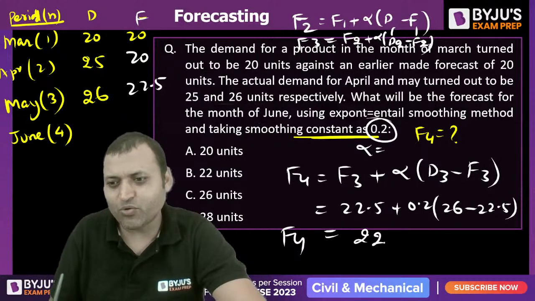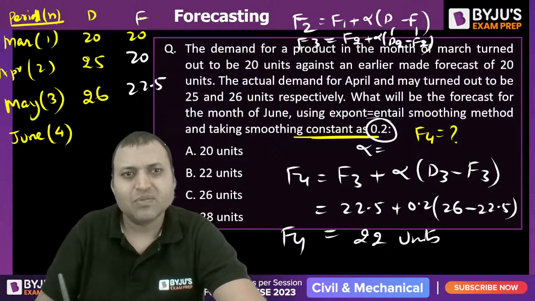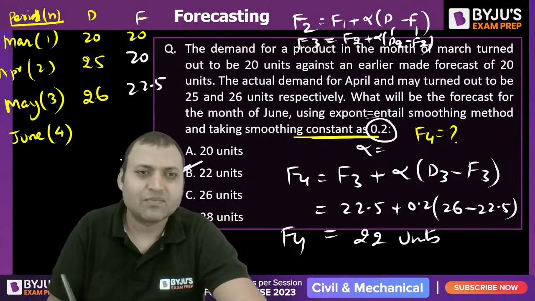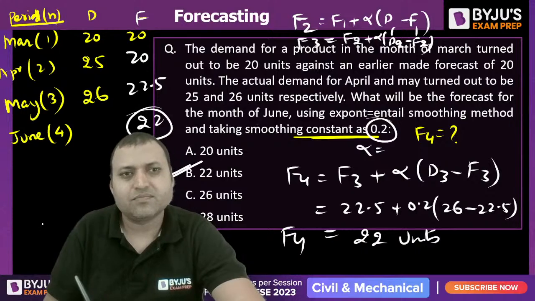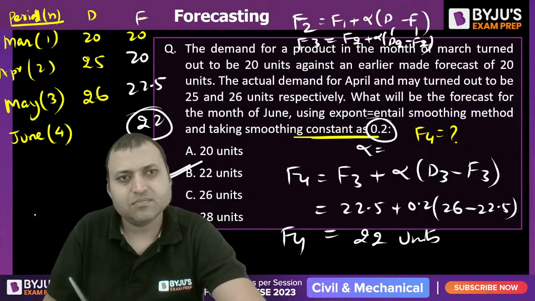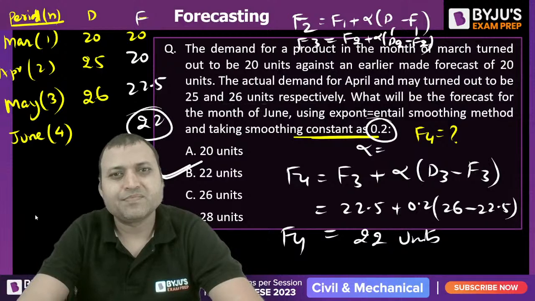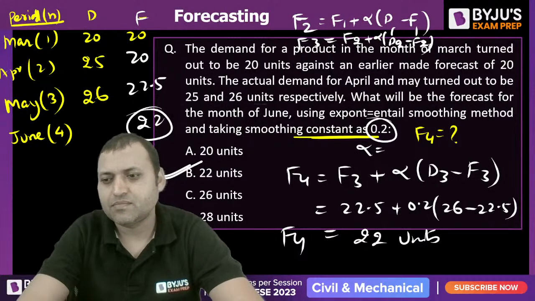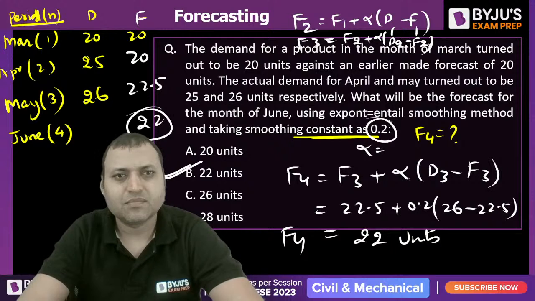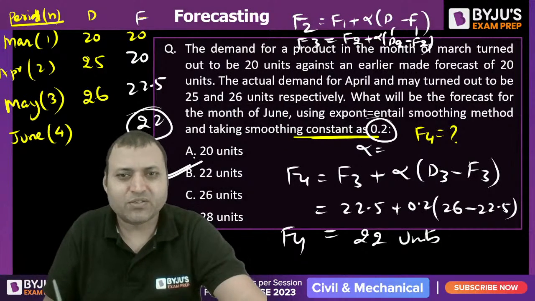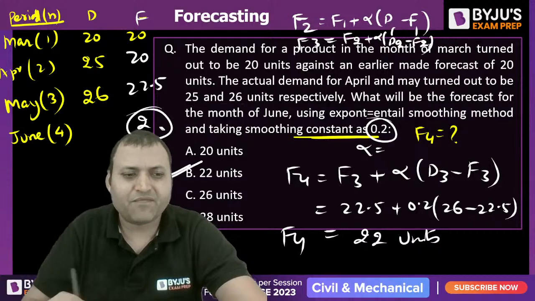Are you getting 22 units? Are you getting 22 or not? B is the answer. 22. Isn't it? Clear? F3 is, yes, 21, sorry. F3 is 21.